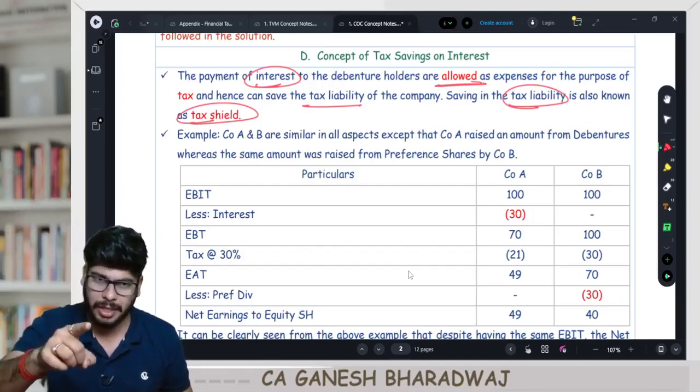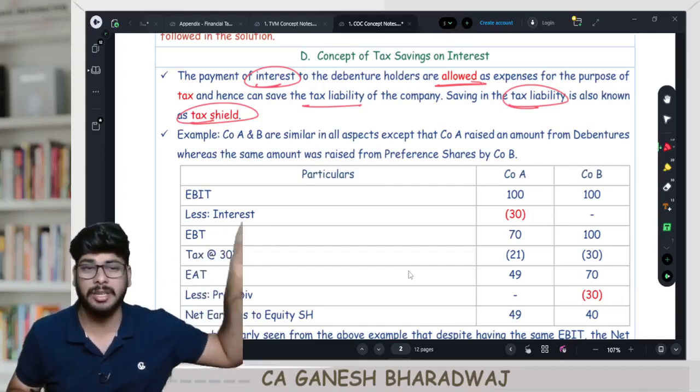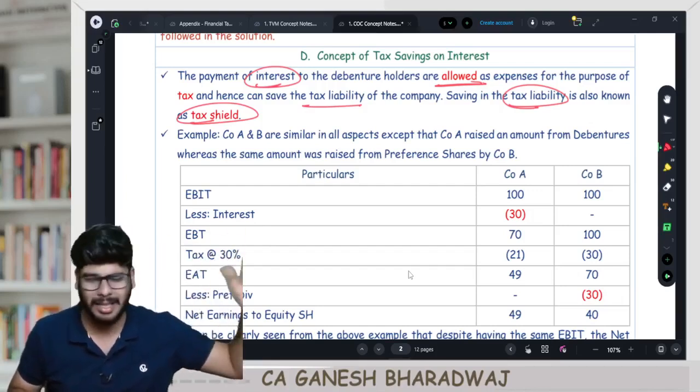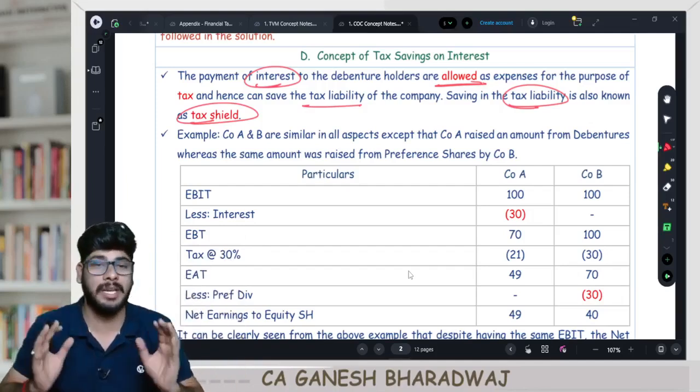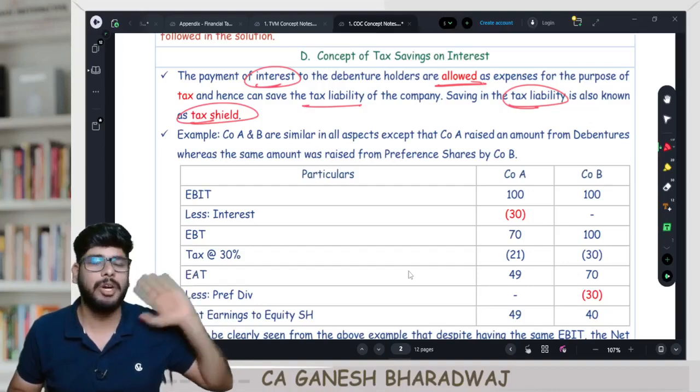Is it allowed as a deduction for the purpose of income tax? Yes, absolutely it is allowed. In fact, it is covered in a section called section 36(1)(3) of your Income Tax Act. All those things are not required, but I'm just telling you that it is an allowable expense for the purpose of tax. What do you mean by this?